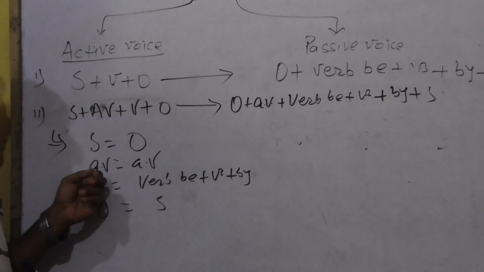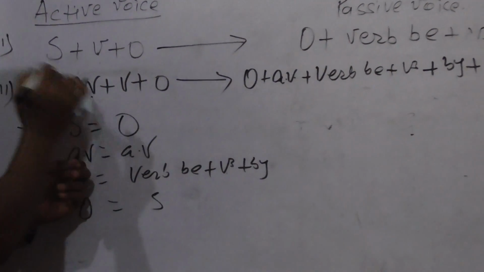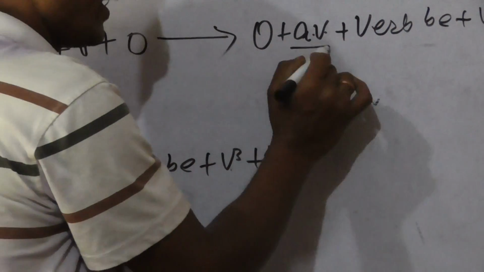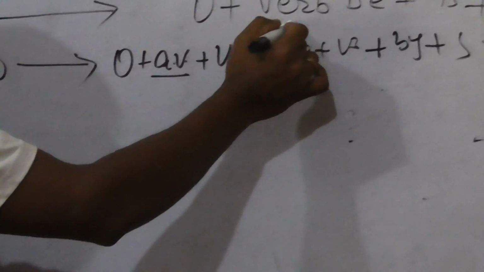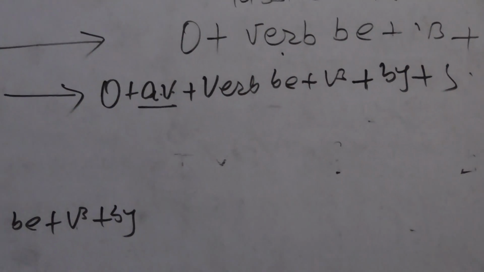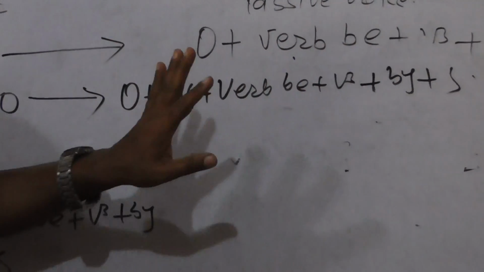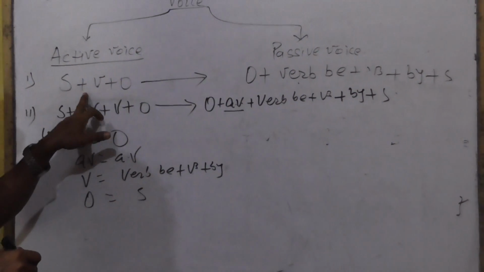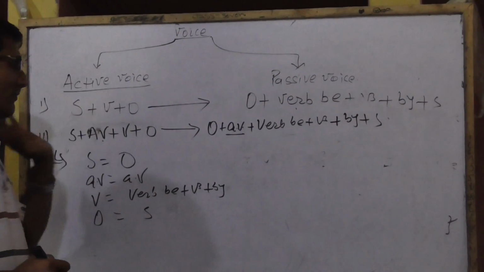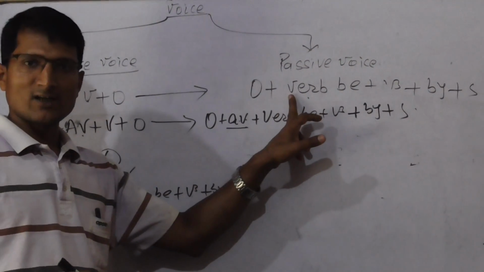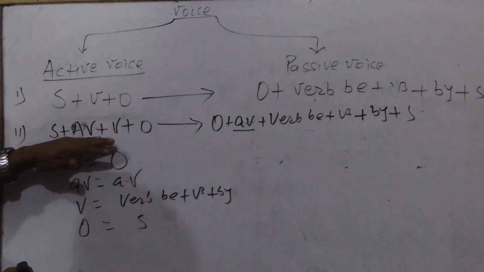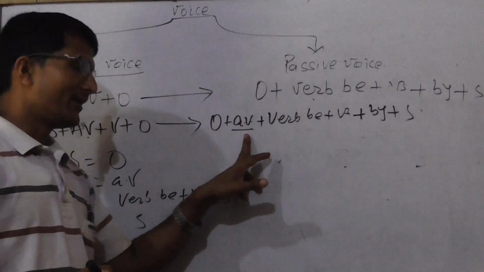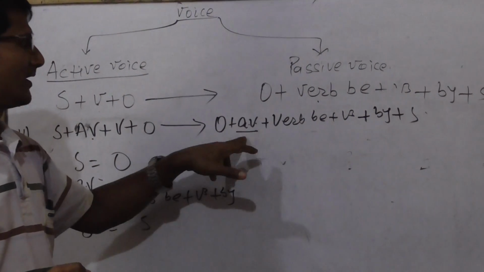Only auxiliary verb is added in the second condition, and in the same way in passive we have also added auxiliary verb. In the first condition, in active form there is no auxiliary verb, that is why there is no auxiliary verb in its passive form, but in the active form of the second condition there is auxiliary verb, that is why in the passive form we have added auxiliary verb.